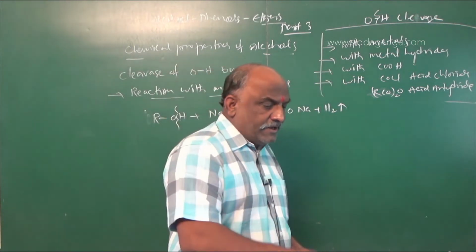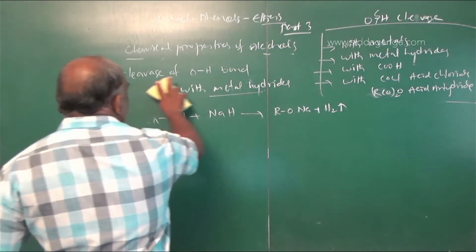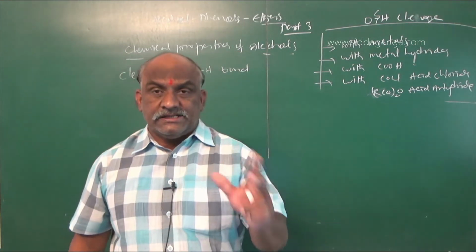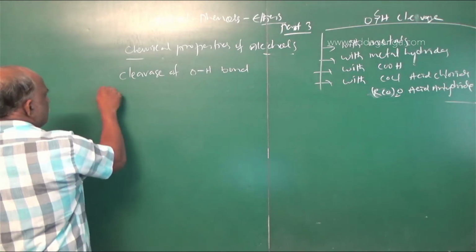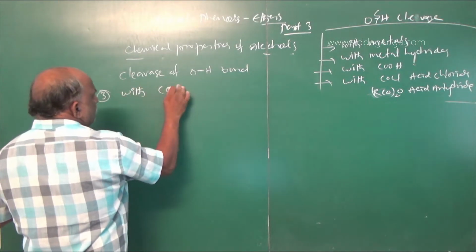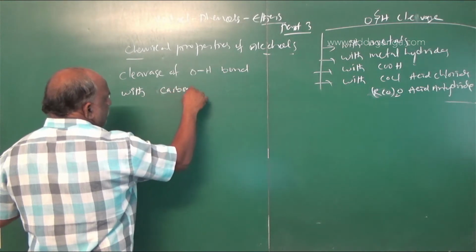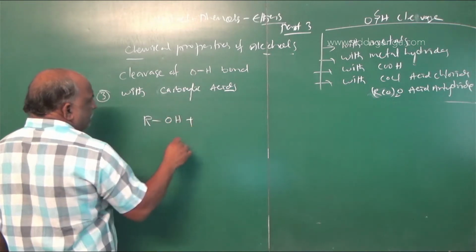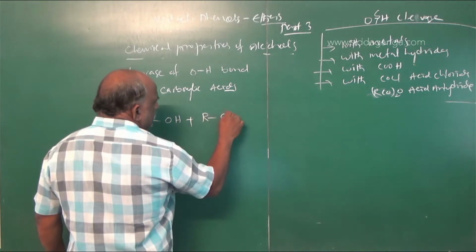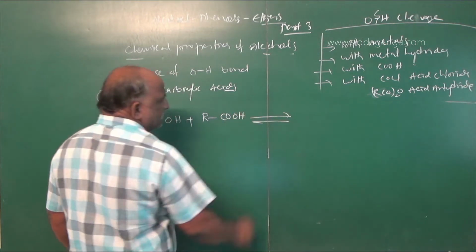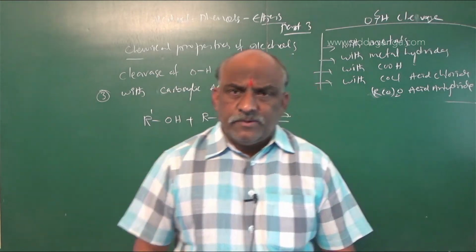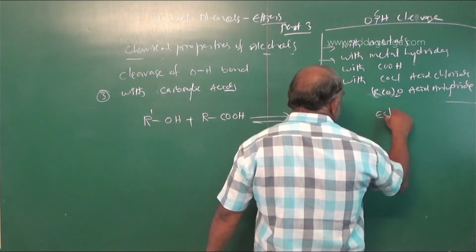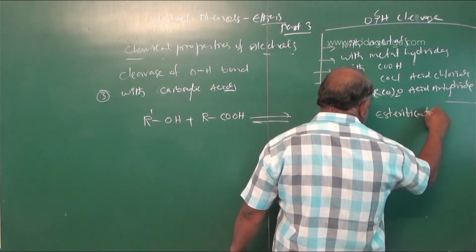The third reaction is a very important reaction, which also takes place through cleavage of the O-H bond, when alcohol reacts with carboxylic acid. With carboxylic acids, ROH plus RCOOH gives rise to an ester. This is a reversible reaction, and it is called esterification. Very important.